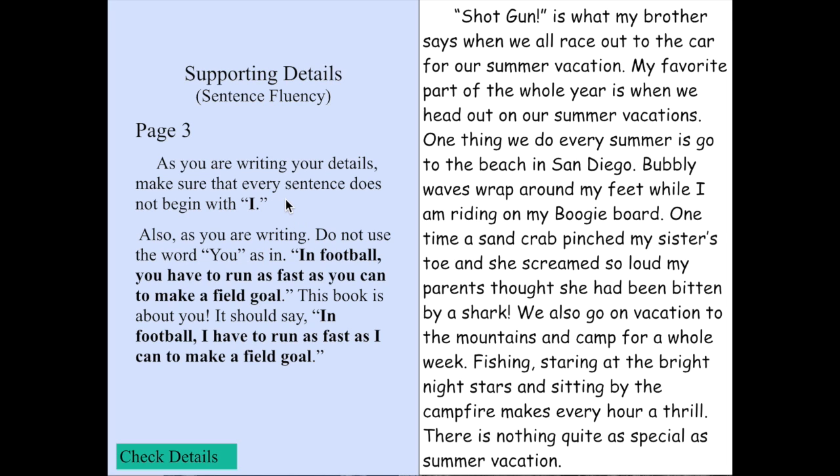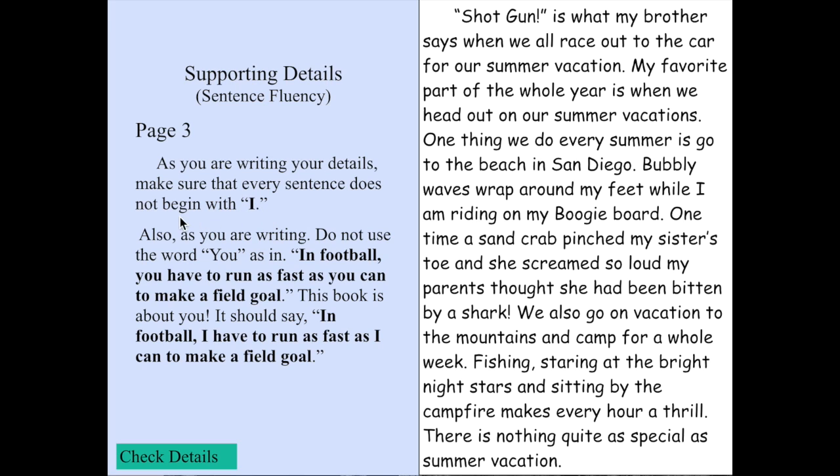Maybe it would be, I have a Schwinn bike. Every night I get on my bike and ride it to Circle K and get a soda. In the summer, we go mountain biking. So shake up how you are going to begin every one of your sentences and make sure you're not starting